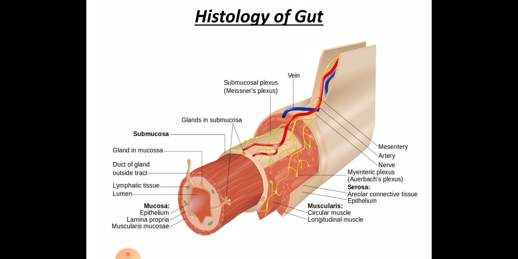The mucous epithelium also has goblet cells which secrete mucus and help in lubrication. So these are the four different layers within our alimentary canal: serosa, muscularis externa, submucosa and mucosa.